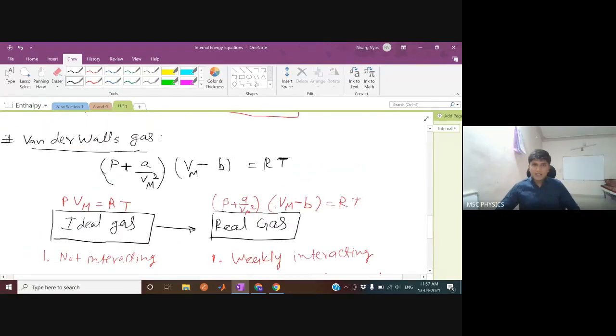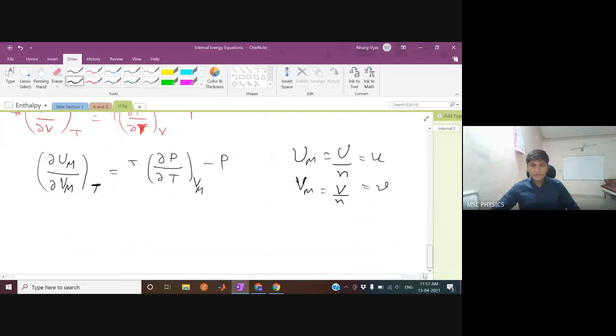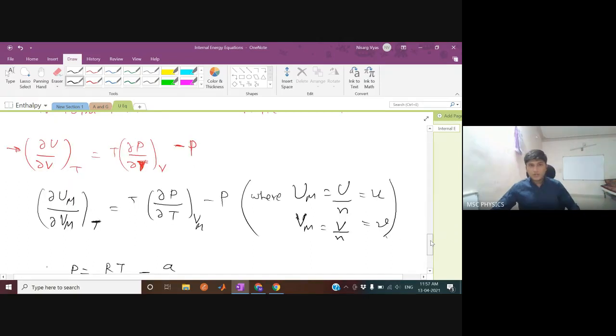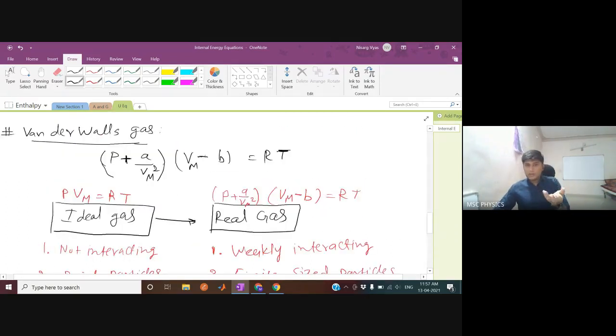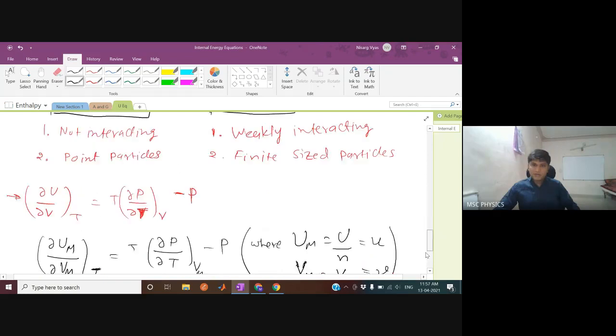So del P by del T, you can write P from this equation of state. So how can you write P? Where this Um is this and Vm is this. Therefore, P is equal to RT upon Vm minus B minus A by Vm square. This is the equation of pressure. Okay, so Vm minus B you take in the denominator, and A by Vm square you take on the other side. So it is A by Vm square.